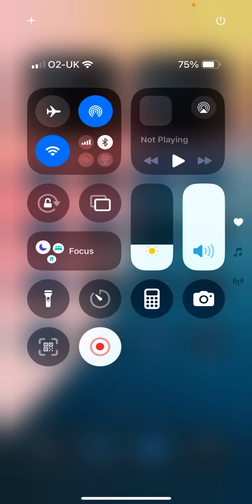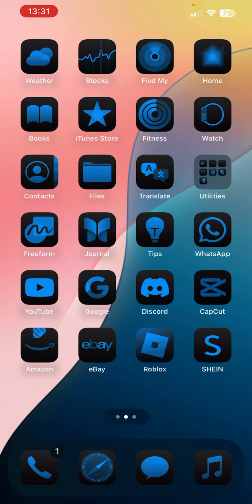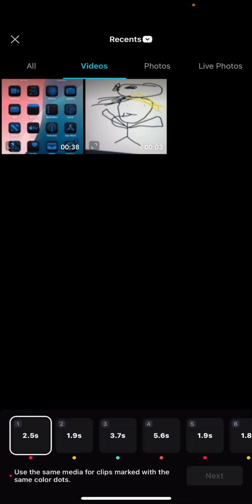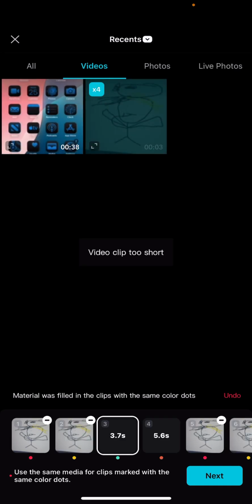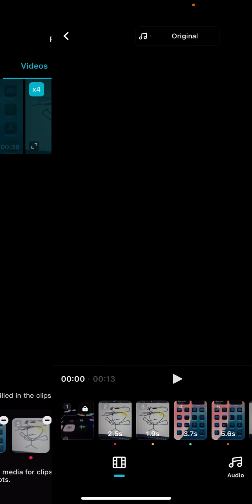I'm showing you how to actually change your ringtone. Let's see what they have on CapCut. I'm just gonna pick this right here and just spam it, and just pick these random ones.